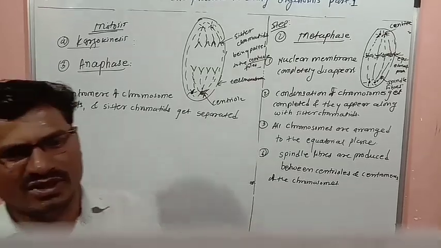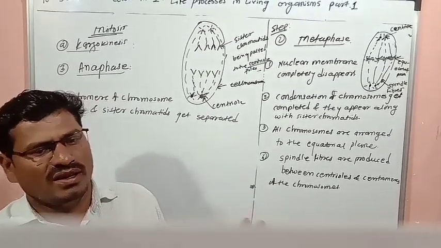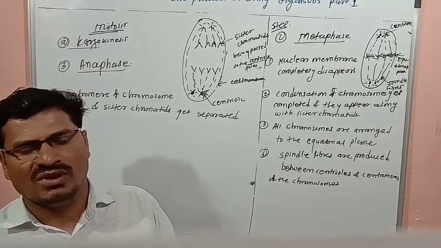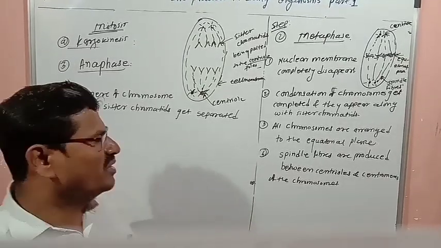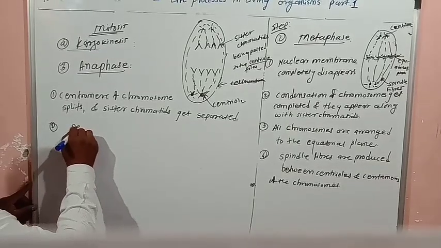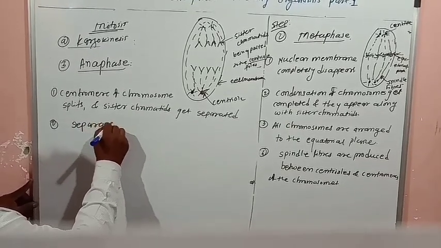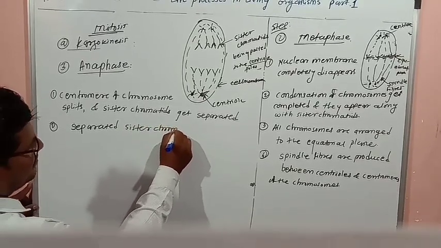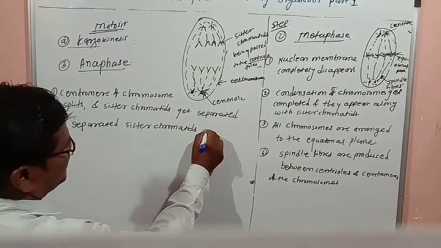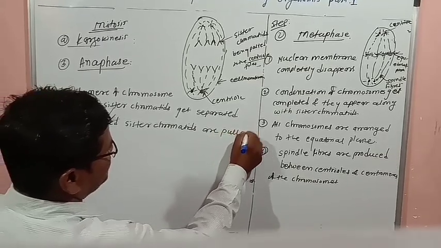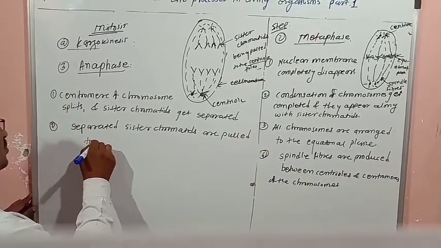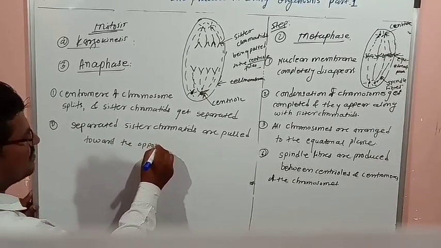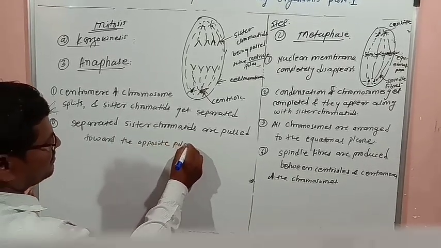The second thing is that the separated sister chromatids are pulled towards the opposite poles.